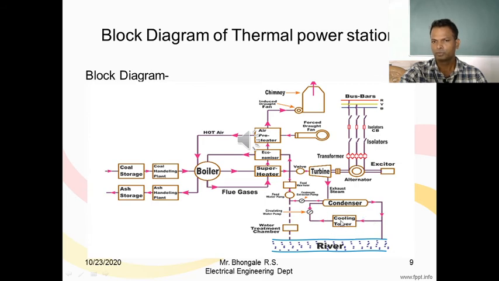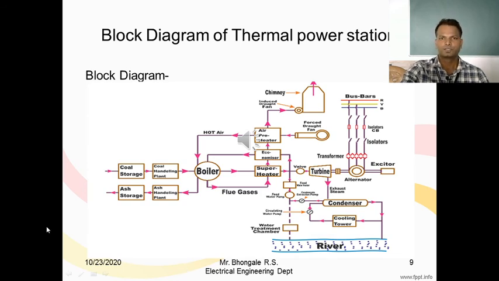So basically the cooling tower performs cooling of the condenser tube water, and for this purpose the cooling tower uses water from the river. After condensation, that water is collected and transferred to the boiler with the help of the condensate extraction pump, and for circulation of condenser tube water we use the circulating water pump. In this way the cooling tower circuit of the thermal power plant is performed.